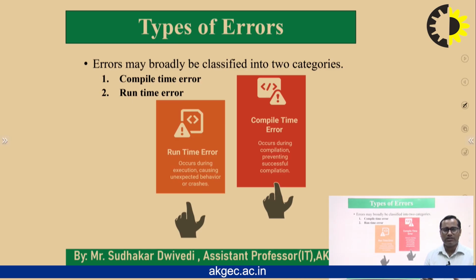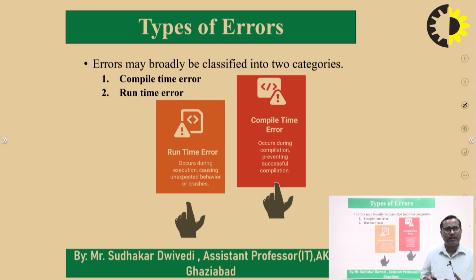So what is a compile time error? If we have written a program and made some mistakes in typing it, so that we have not written the program as per the grammar of that particular programming language, that may cause an error. Whenever this type of situation arises, the program will not compile successfully because we have not written it according to the syntax and rules of the programming language.